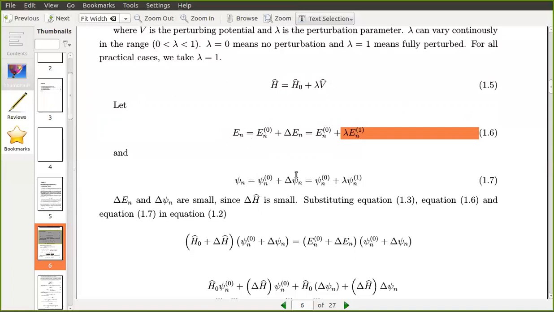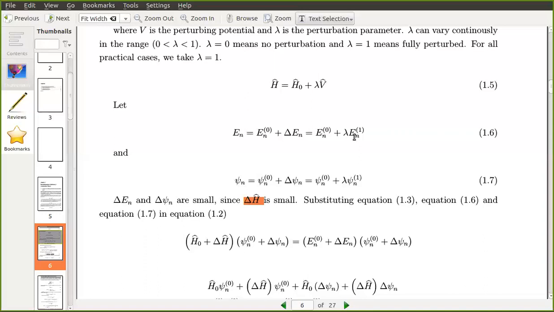So delta En, delta psi n and delta H are all small quantities. That is what perturbation means; these should not be very high compared to the original values.